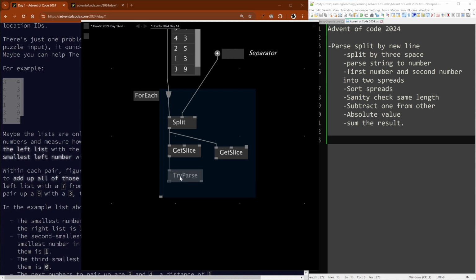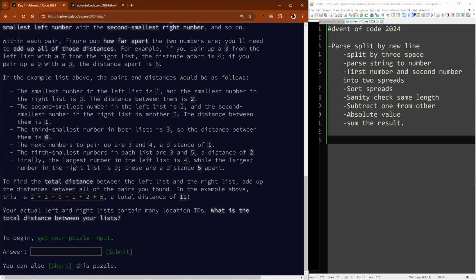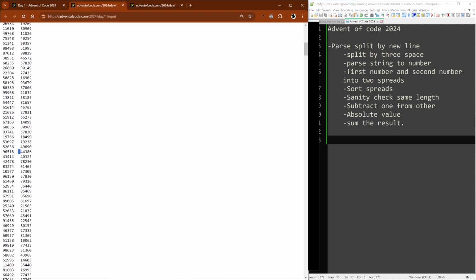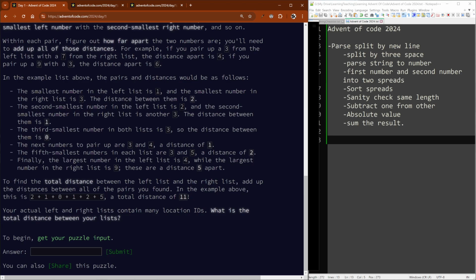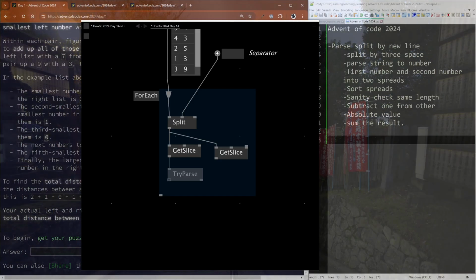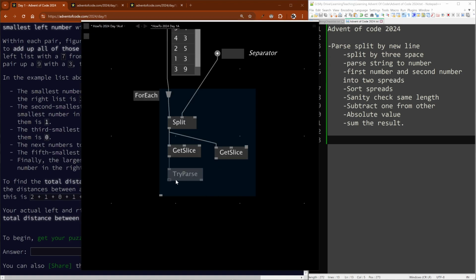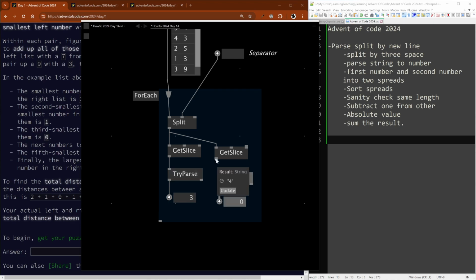So try parse is generic, and it wants to know what value to use, and very common also that they use integers. Oh, let me check, is it definitely 3 spaces here? Yeah, great. Lots of Advent of Code problems are integer based, in my experience. So I think we only need to turn that into an integer. If I put an integer IO box there, that'll confirm that. And so it's turned from a string into an integer, and now you have 2 spreads.